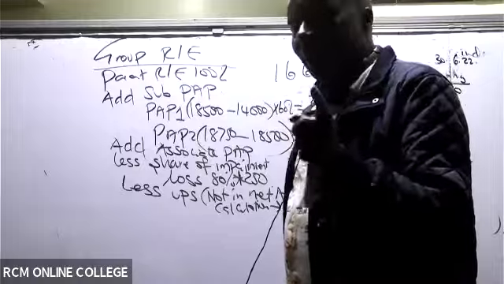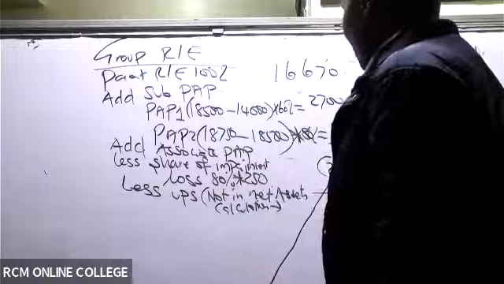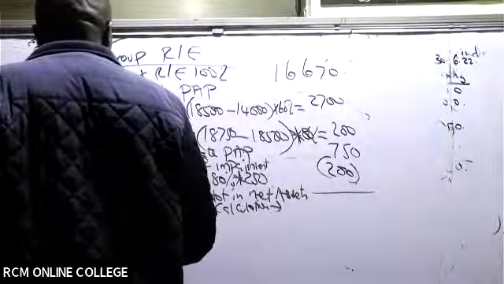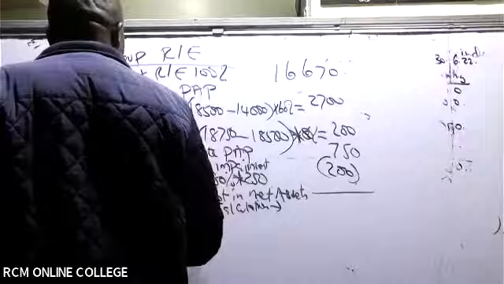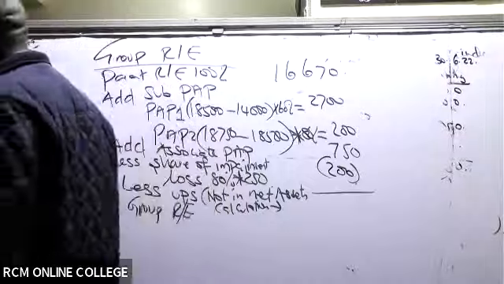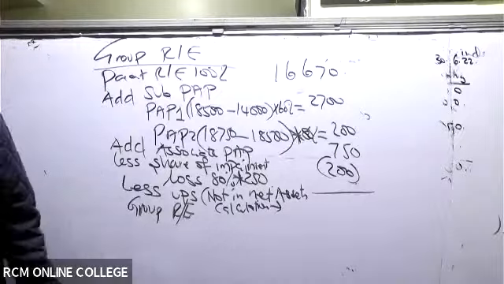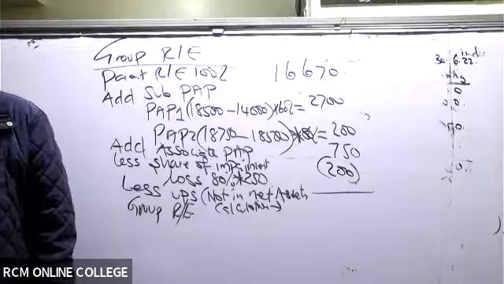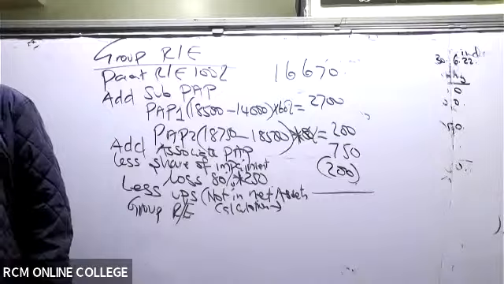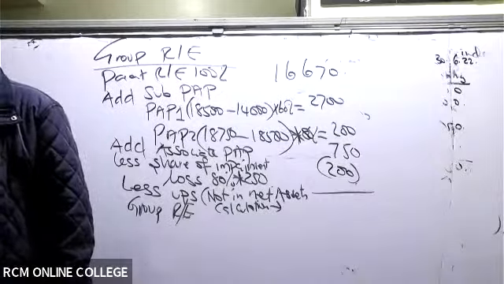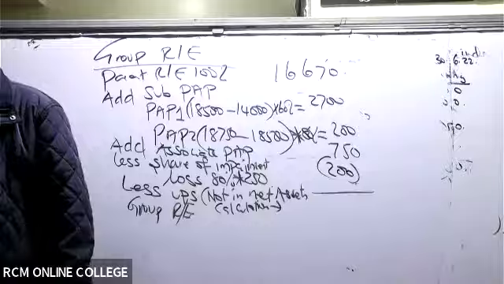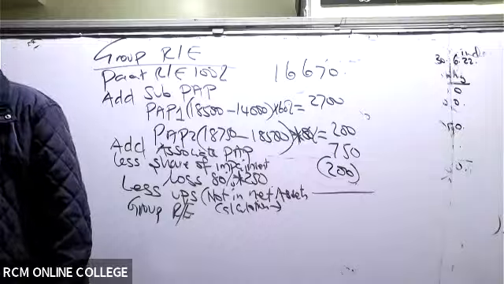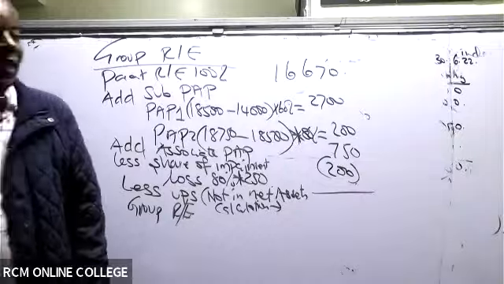I'll explain this, but first of all, come and give me the group retained earnings. It needs a lot of thinking, really. I would not want to think like this in an exam, and there is no mark to be given for doing that. It can even lead you to depression because you can get this group retained earnings figure wrong when you try following these things. So the group retained earnings figure is 19,870.